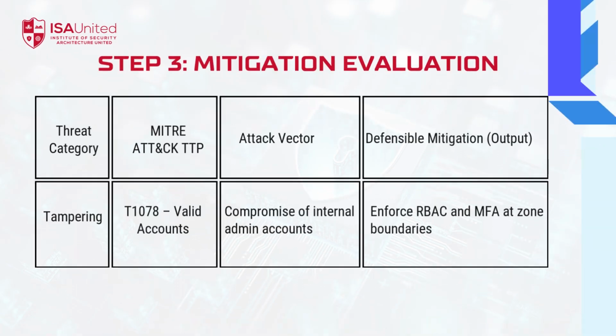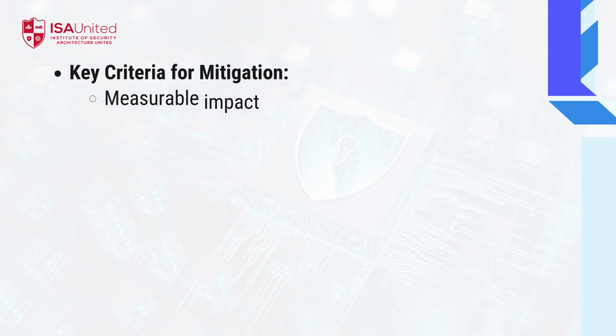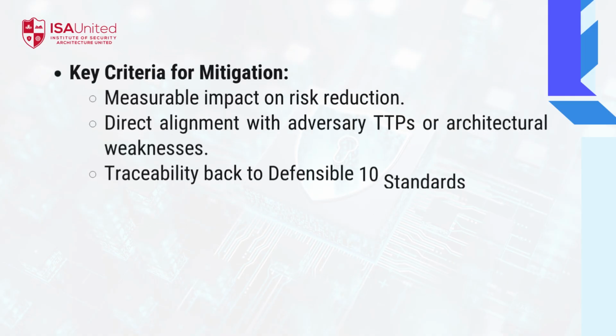TADA Step 3 is Mitigation Evaluation. Here we document which technical specifications, the outputs of our substandard, directly mitigate the threats identified earlier. The goal is to connect evidence of a threat to a defensible mitigation that reduces measurable risk. For example, if we identify the threat of compromised admin accounts, attack technique T1078, the defensible mitigation is to enforce role-based access control and multi-factor authentication at zone boundaries. This prevents adversaries from moving freely inside the network.